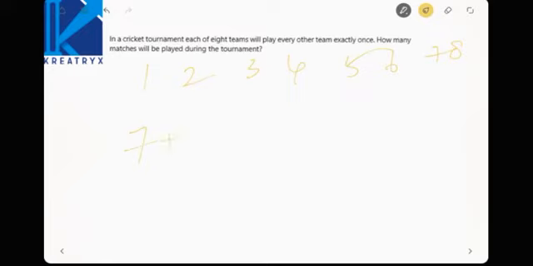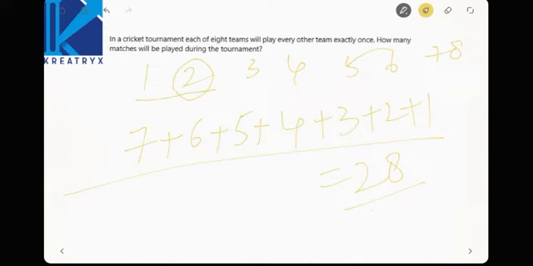Now 1 versus 2 is over, so the remaining matches of 2 are 6. Now 1 versus 3 and 2 versus 3 are over, so the remaining matches of 3 are 5, up to the last one, right? So the total will be how many matches? 28 matches, right? Each team plays exactly 1 match against each other team, so with 8 teams each team plays 7 matches. How many matches till the end is the question asked.